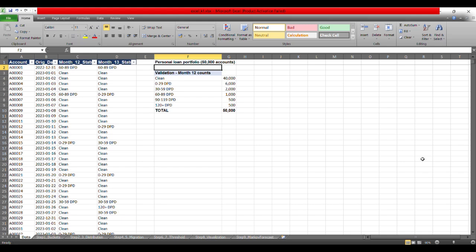The Basel standard says 90 days DPD, but that's a regulatory floor and not a portfolio-specific answer. What we are going to do today is derive the default threshold mathematically from our own portfolio behavior, and then verify whether it aligns with Basel or not.